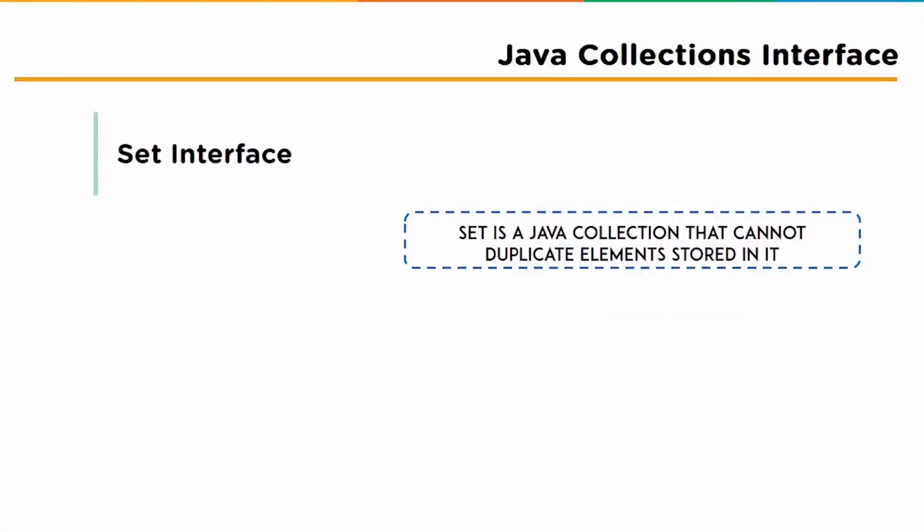So the first one in the docket is the set interface. A set is a collection that cannot contain any duplicate elements. This interface models the mathematical set abstraction and is used to represent sets such as a deck of cards. The Java platform contains three general-purpose set implementations: the HashSet, TreeSet, and LinkedHashSet. The set interface does not allow random access to an element in the collection. You can use an iterator or for-each loop to traverse elements of a set.